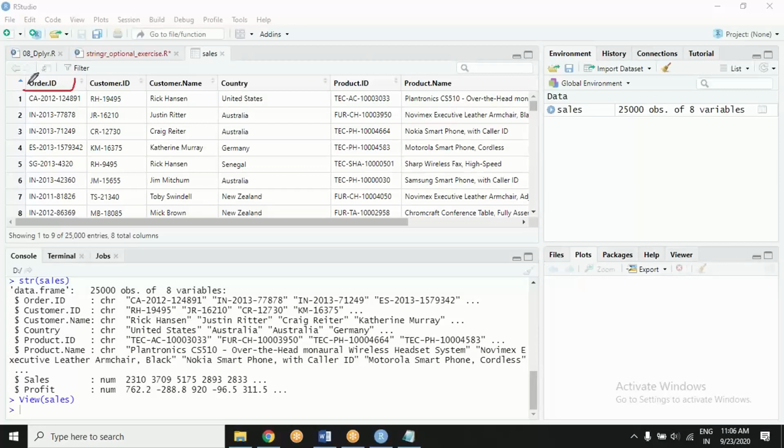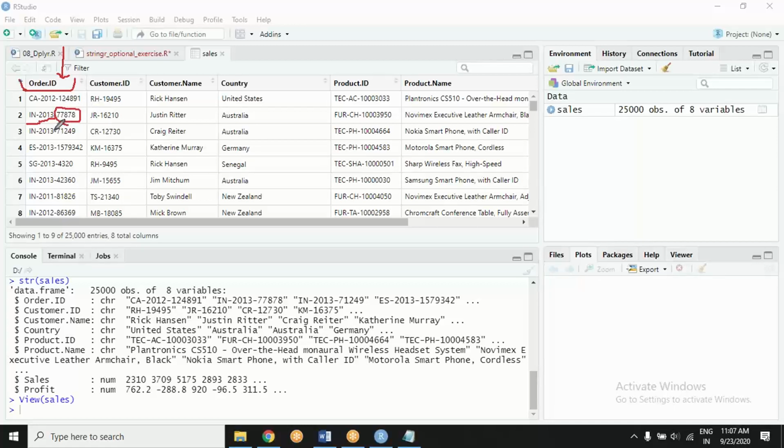There is an order ID column. The order ID they are creating in a particular form. The first 2 letters denote what? Perhaps country code. Then there is the year in which this order was placed. And then maybe the order number of that year, day, or month.